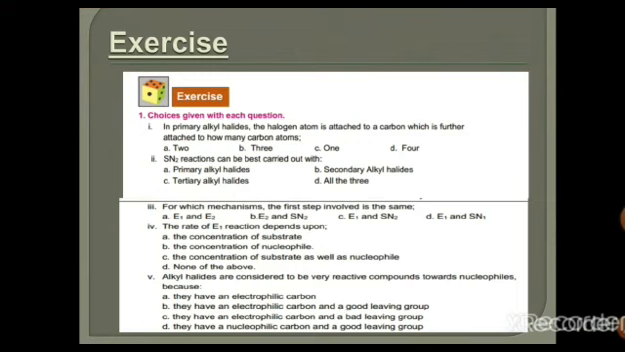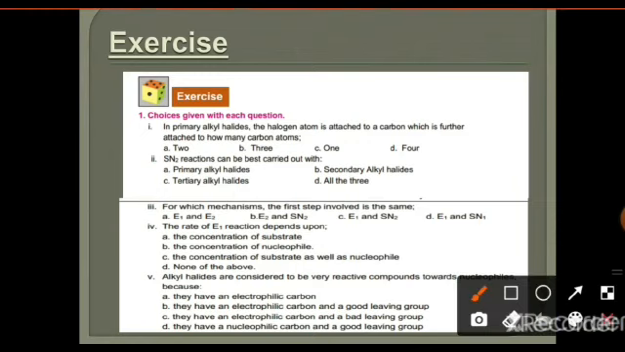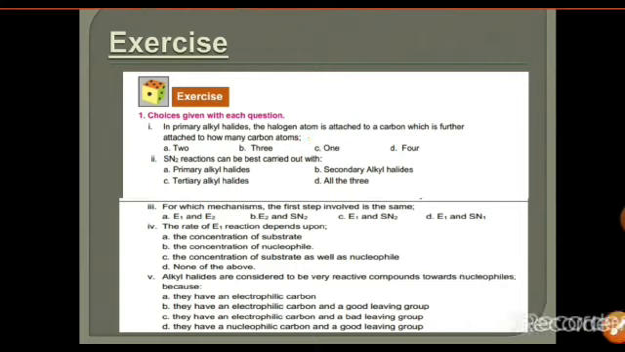SN2 reaction can be best carried out by primary alkyl halide, secondary alkyl halide, tertiary alkyl halide, or all of these. So SN2 reaction can be best carried out with the primary alkyl halide, because steric hindrance in primary alkyl halide is less.